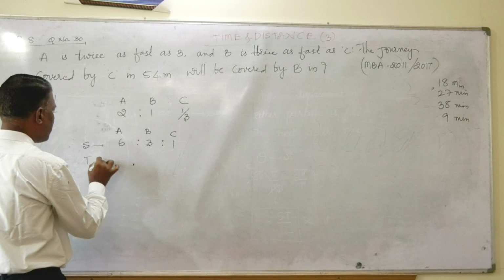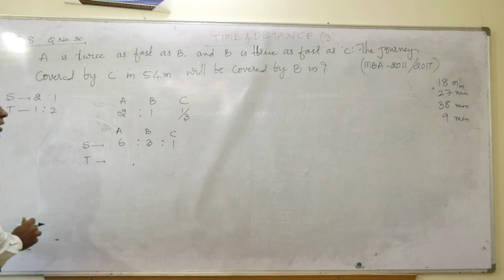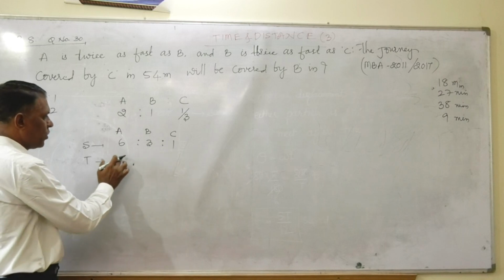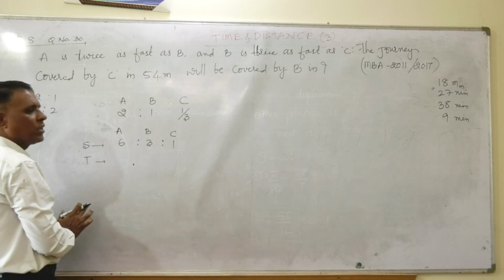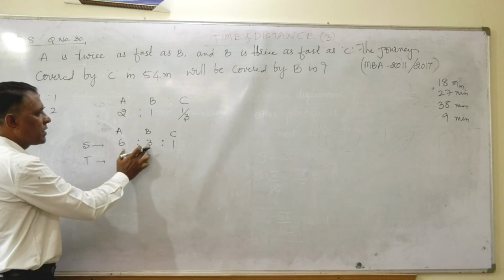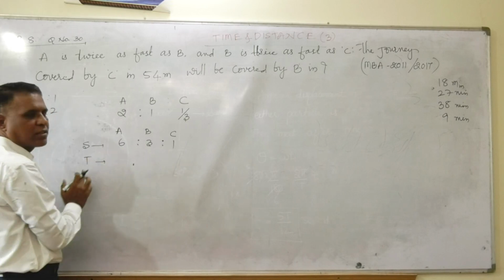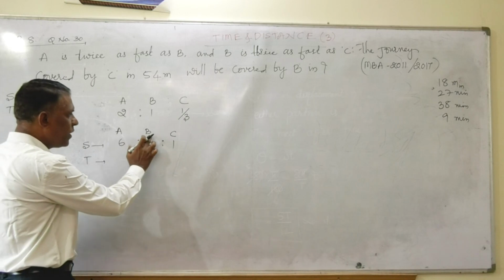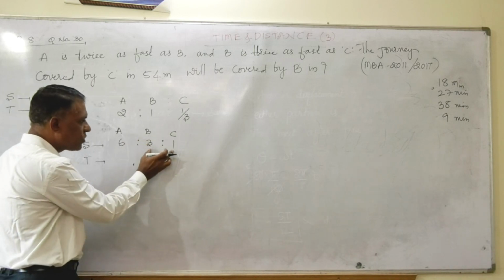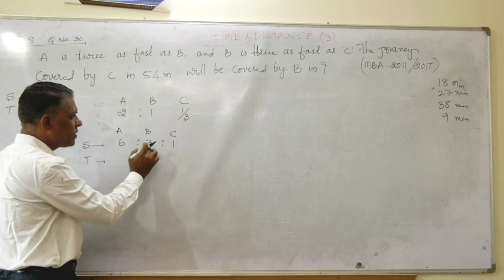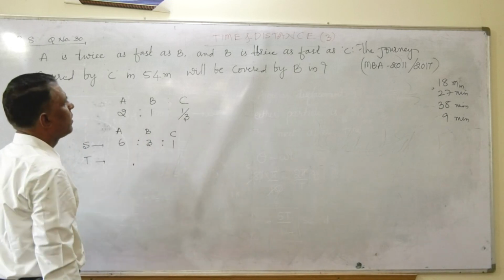Now time. Quite naturally, time is inversely proportional to the speed. If the speed is 6:3, quite naturally it should be 3:6. Here, if B and C is 3:1, definitely my time is 1:3.